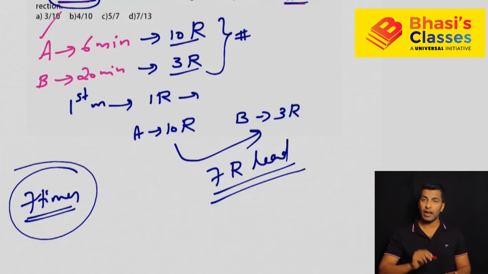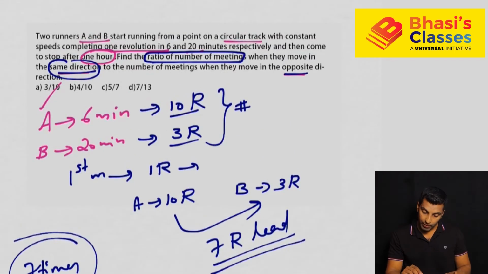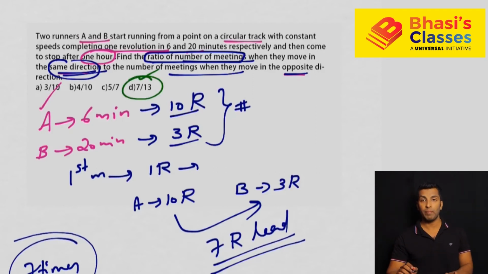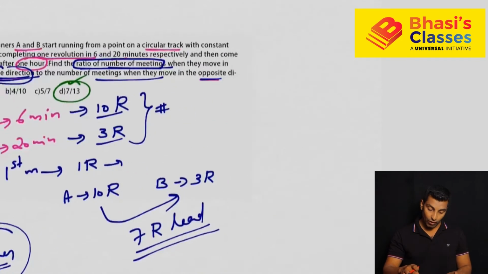Okay, so I understood the number of meetings if they move in the same direction is 7. But the question is the ratio of the number of meetings when they move in the same direction to the number of meetings when they move in the opposite direction. Now I can answer the question itself, because I find only one answer choice where this is 7. But how will you get the other? Now why is it 13?